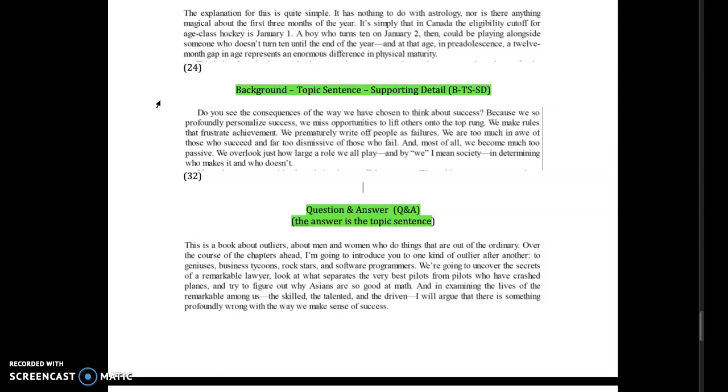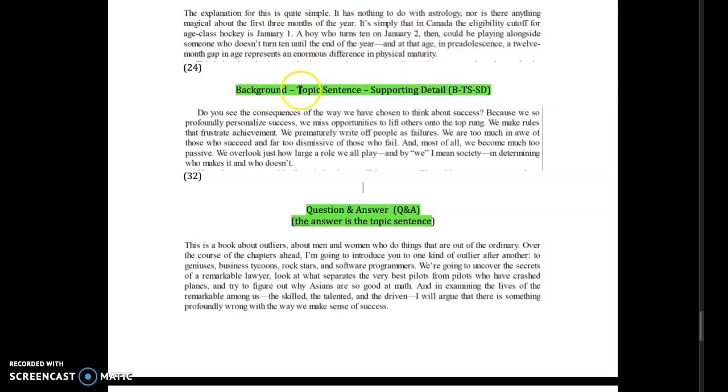And then it follows that up with some supporting detail. A boy who turns 10 on January 2nd then could be playing alongside someone who doesn't turn 10 until the end of the year. And at that age, in pre-adolescence, a 12-month gap in age represents an enormous difference in physical maturity. So this is a short paragraph, right? It's only 4 sentences long, right? But it basically has a topic sentence that's a little bit buried in there, which is just the point that the cutoff date is an important part of why somebody is or isn't successful.